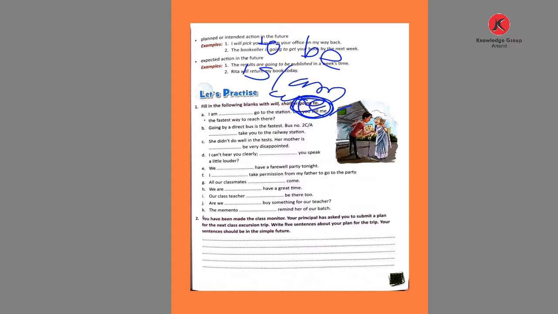If the to be form is already given before the blank, then write going to. If it is not given, then we write will or shall in the blank. So, without wasting time, let's see the blanks.